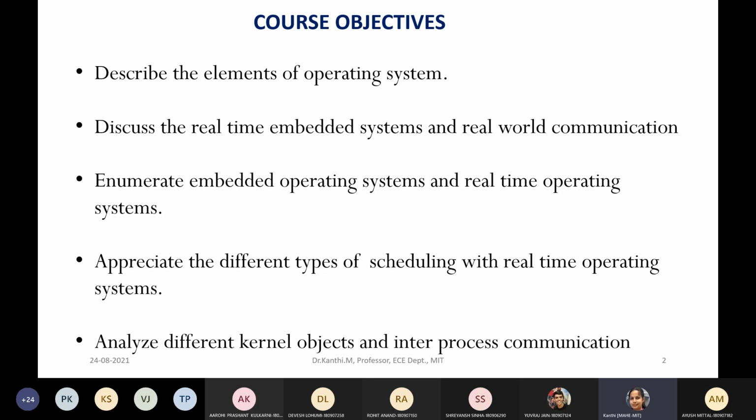So how we can have an inter-process communication. More or less, we are discussing the practical applications of these operating systems.